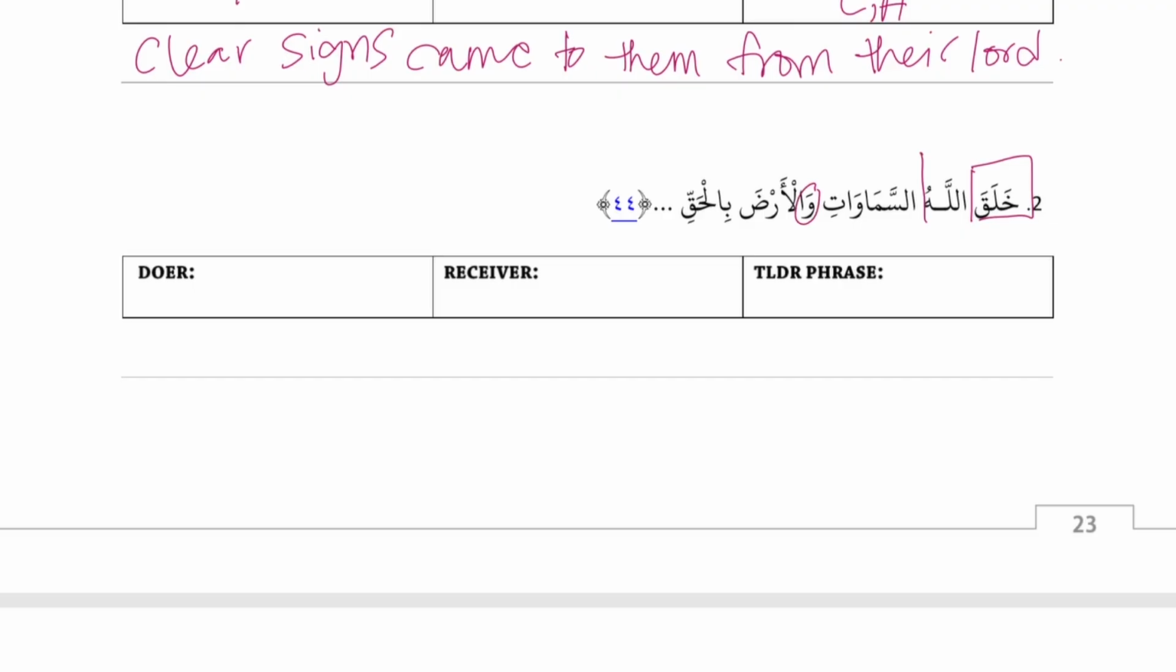Good. And then al-arda, B. Okay, so there's a break after al-arda because B is a TLDR, and a TLDR is never connected to what came before it. Good. And the bil-haqqi is a TLDR phrase. Good. Okay, so we broke. Let's sort.